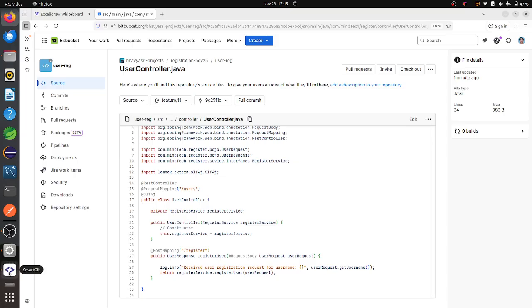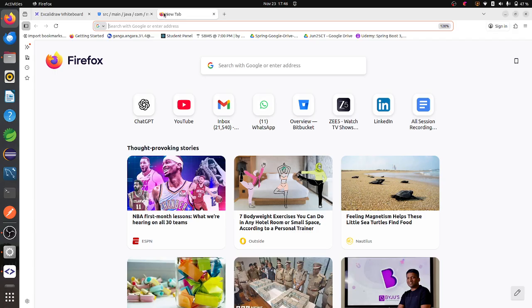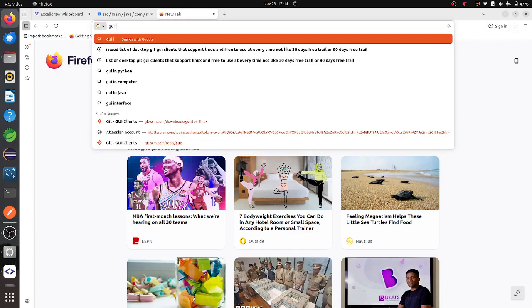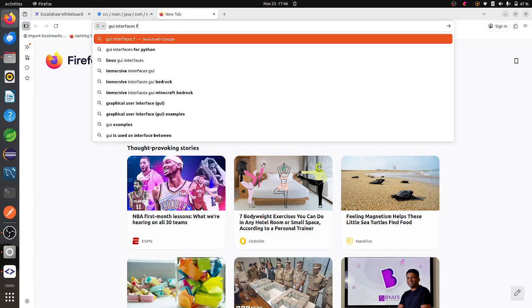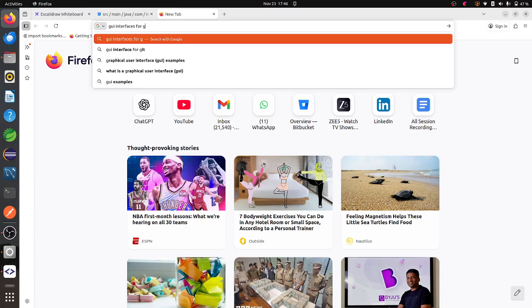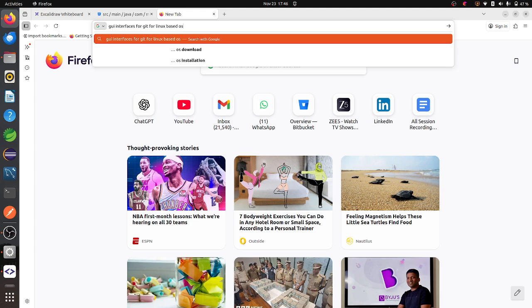But if you are not using that OS, you have to use any other OS related GUI interfaces. There will be so many GUI interfaces for Git for Linux based OS.